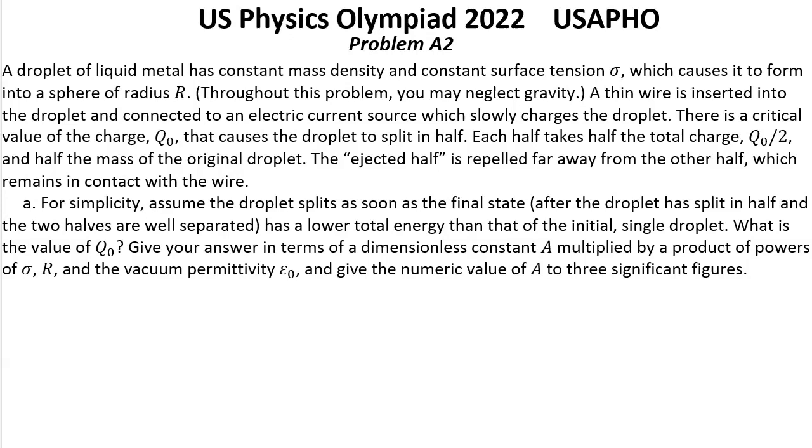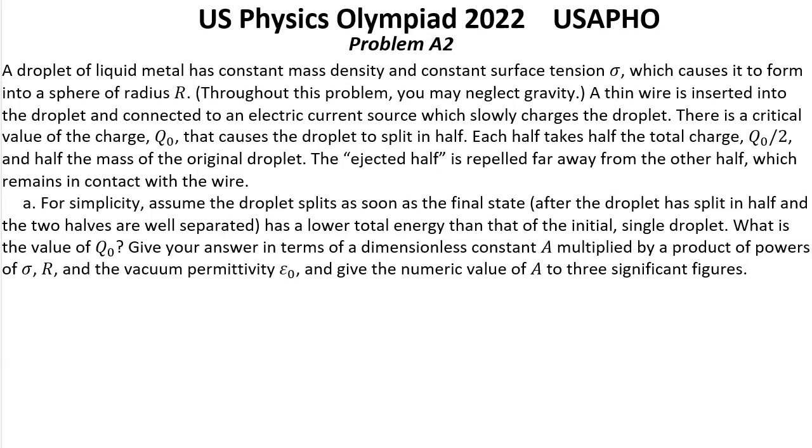What is the value for Q0? Give your answer in terms of a dimensionless constant A multiplied by a product of powers of sigma, r, and the vacuum permittivity epsilon 0, and give the numeric value of A to three significant figures.